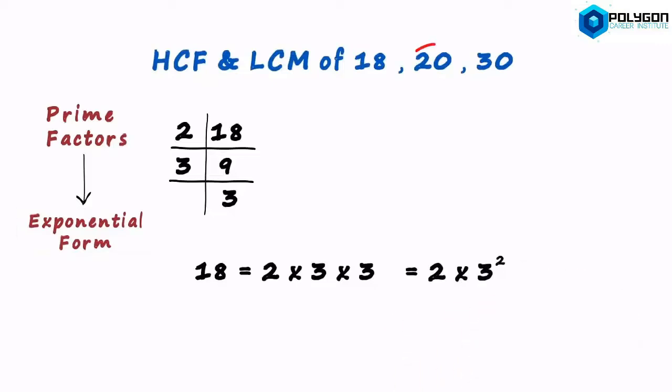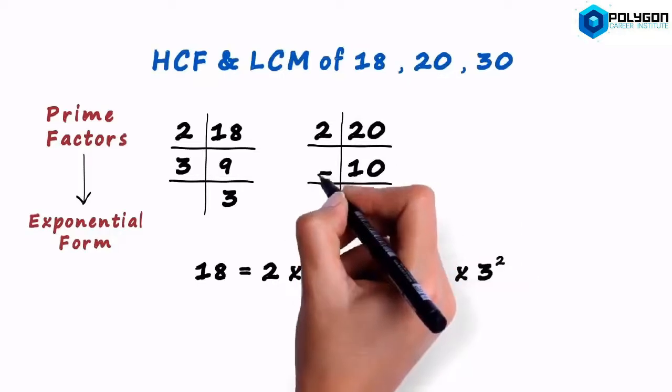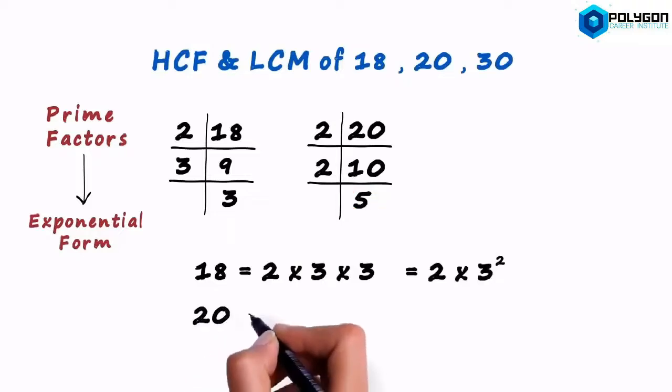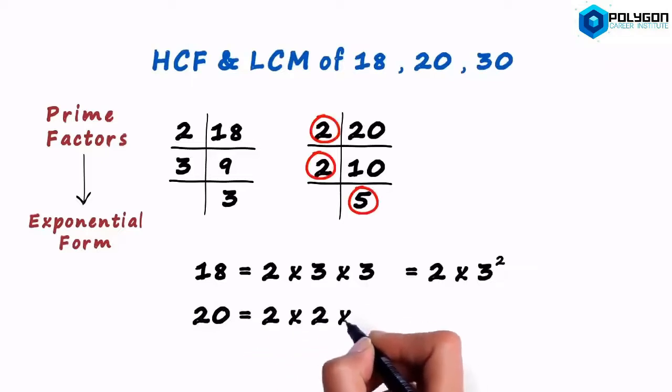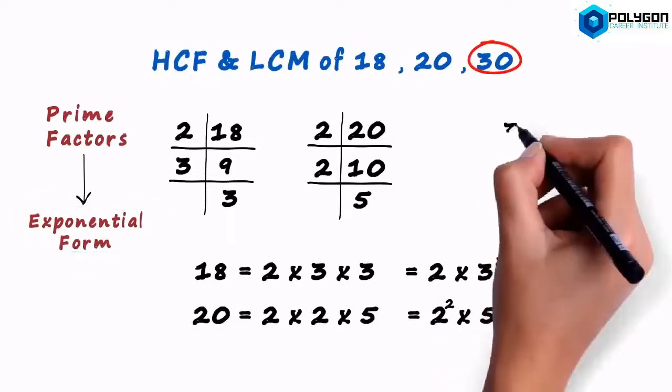Let's move on to the second number, which is 20. It is divisible by 2, and the quotient is 10, which is also divisible by 2. 2 times 5 is 10. We stop here as we got a prime number. 20 can be written as 2 times 2 times 5, and in exponential terms can be written as 2 squared multiplied by 5. And the last number is 30.